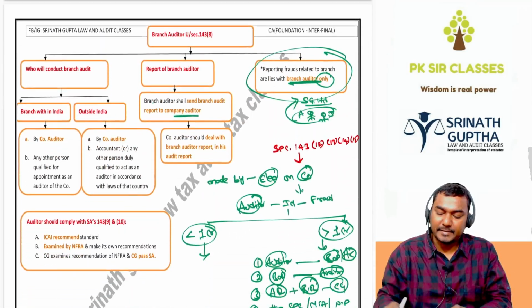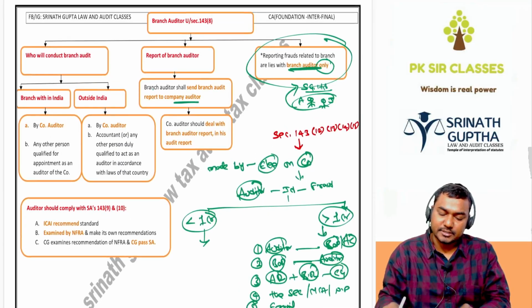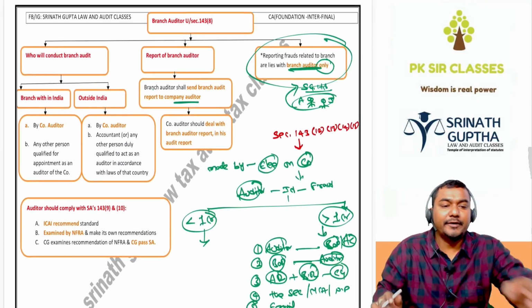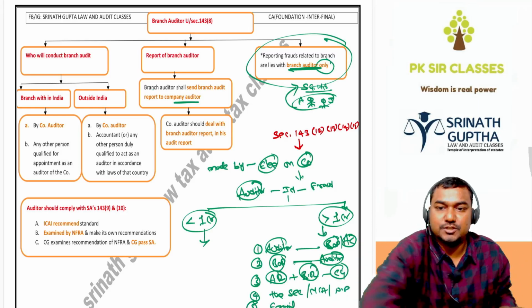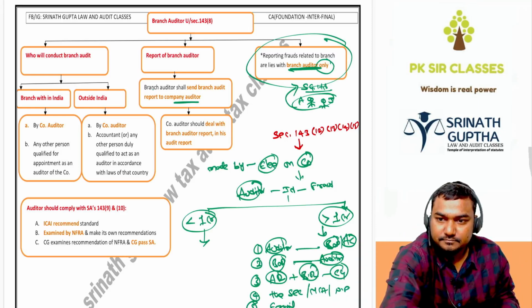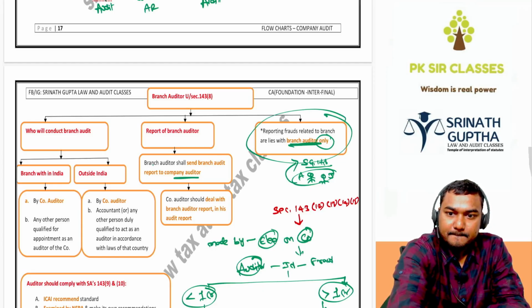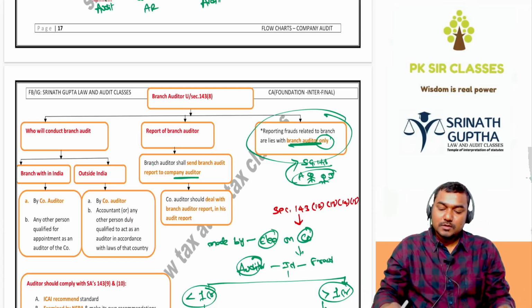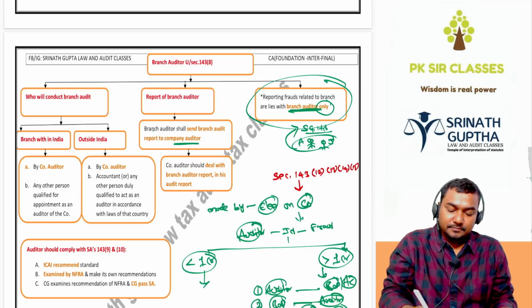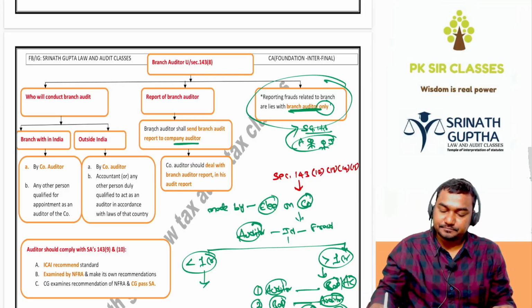Next one is the branch audit. Which audit? Branch audit. So who will do the audit of the branch?